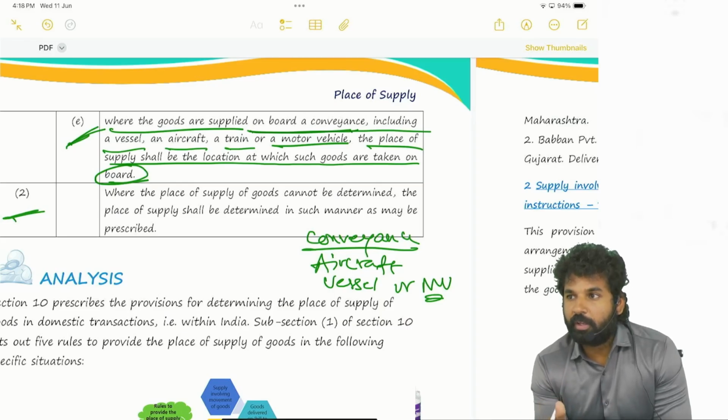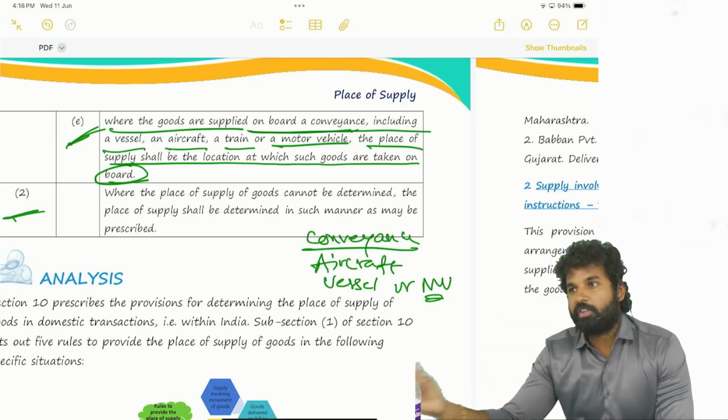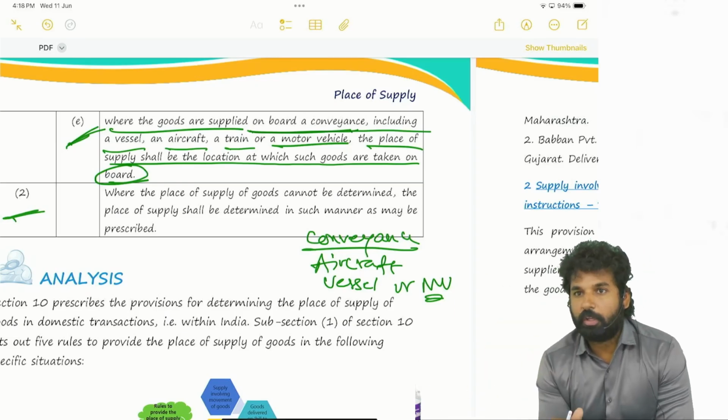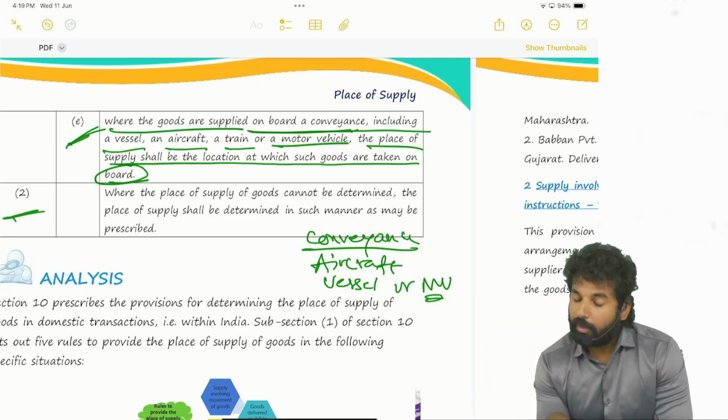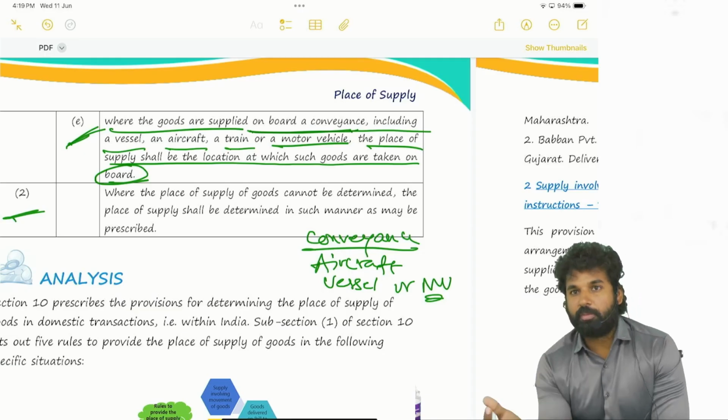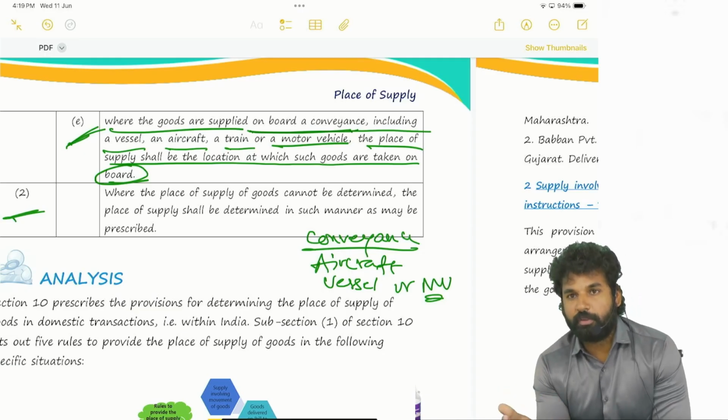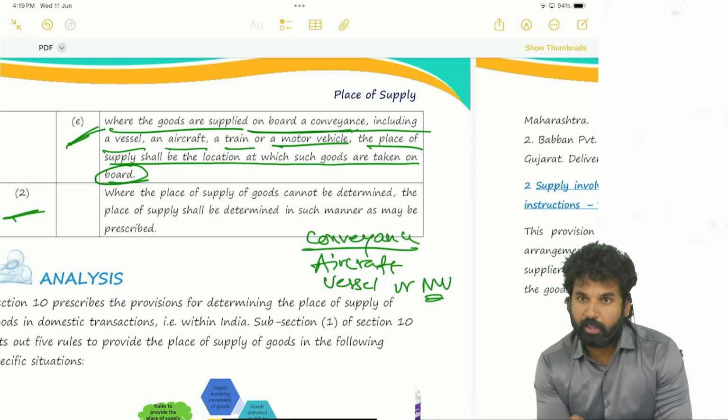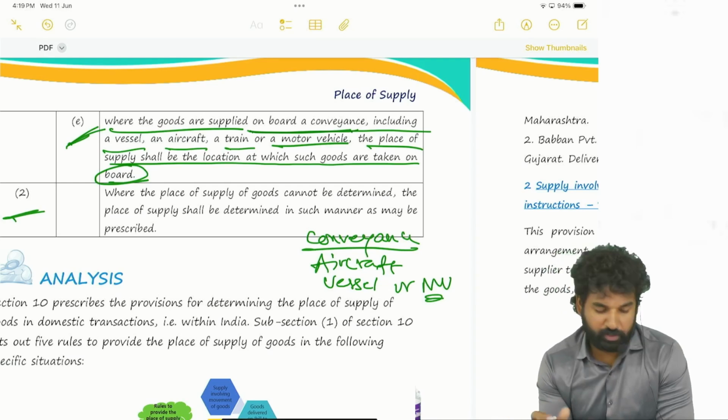Why is the place of supply fixed at onboarding a conveyance, even when the goods are being consumed in a different state? There may be a person who is raising such a question. But still there shall be a principle which shall be fixed irrespective of all the logics. So this is a chapter where we need revision a lot of times, where we need to learn by heart all the provisions, right?